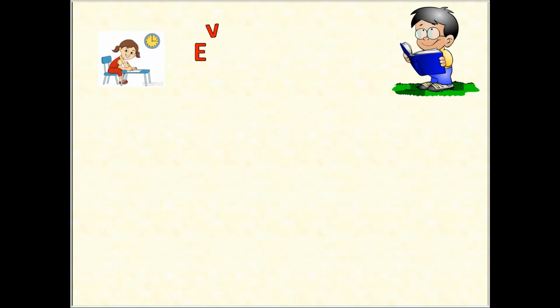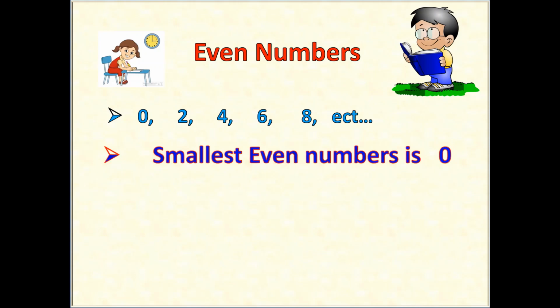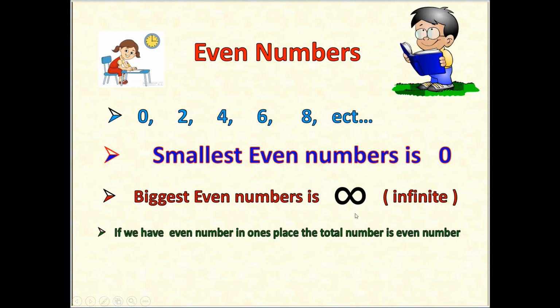It is even numbers. We don't know what is meant by even numbers, so we will go on to that. For example, in the ones place we should have 0, 2, 4, 6, 8. If we have these numbers in the ones place of any number, we call it an even number. The smallest even number is 0 and the biggest even number is infinite. The infinite symbol is this. Now we will go on to the next.